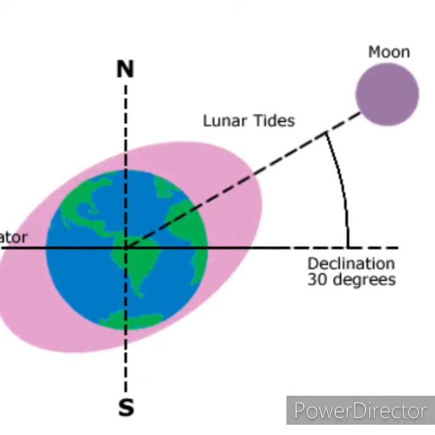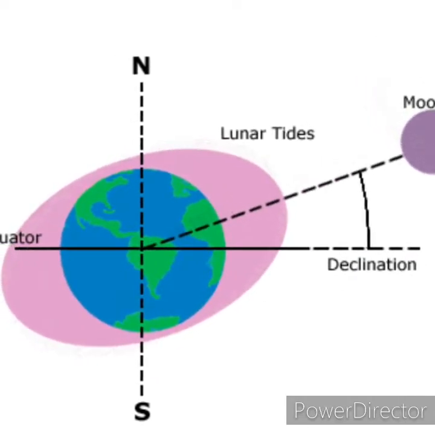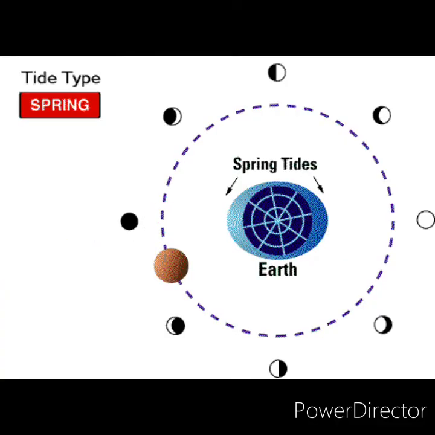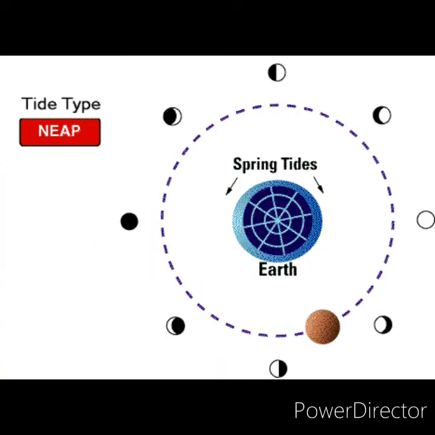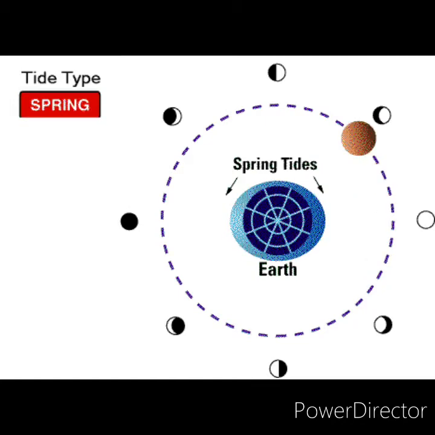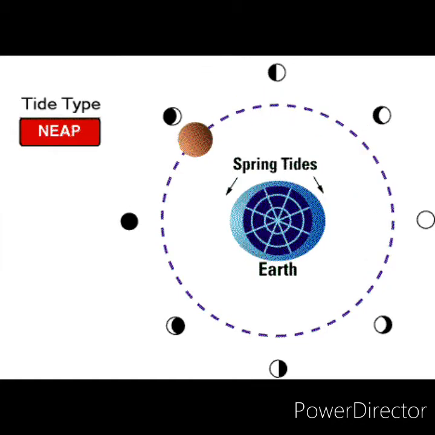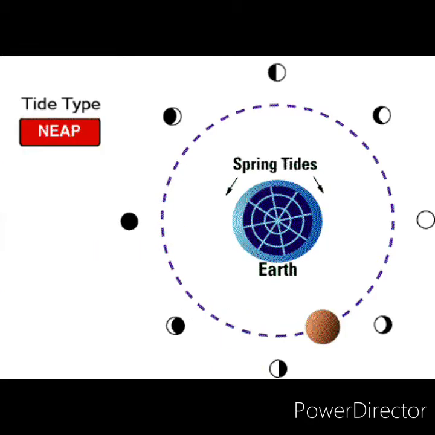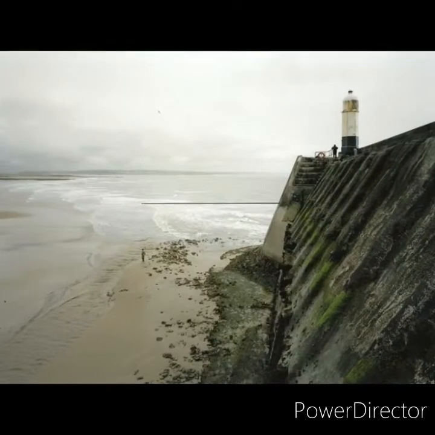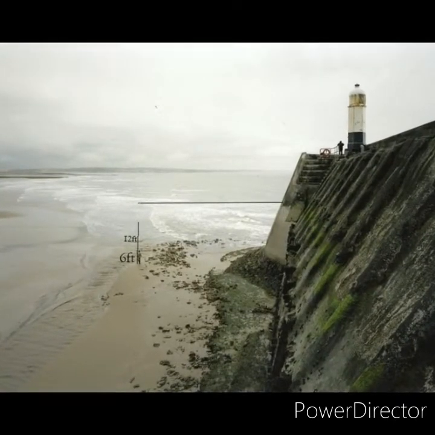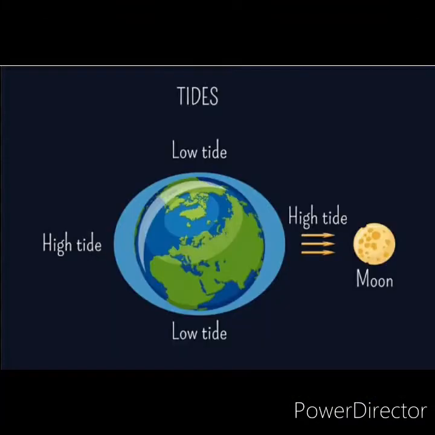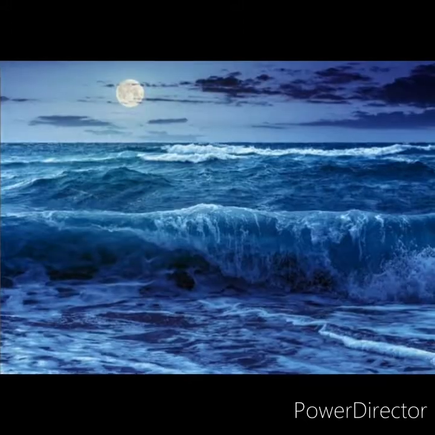When the sun, moon and earth are aligned in the same line, the collective gravitational pull of the sun and moon on earth's water strengthens to form a high tide known as spring tide. Such tides always occur on full moon and new moon days. Okay, to repeat, the sun, moon and earth are aligned in the same line.